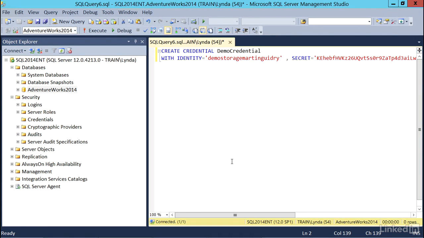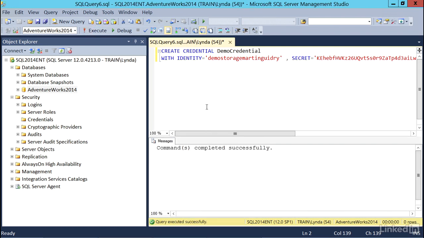Looks good. So again, the syntax here is create credential, then give it a name, with identity equals, and in single quote, the name of your storage account, comma, secret equals, and in single quotes, one of those keys that the portal gave us. Now hit execute.